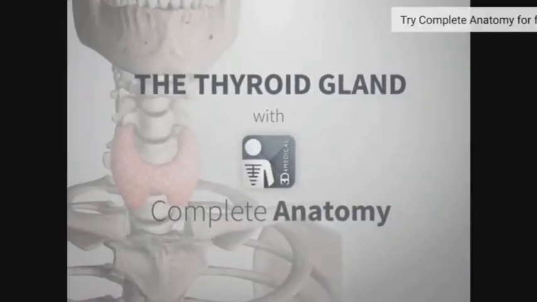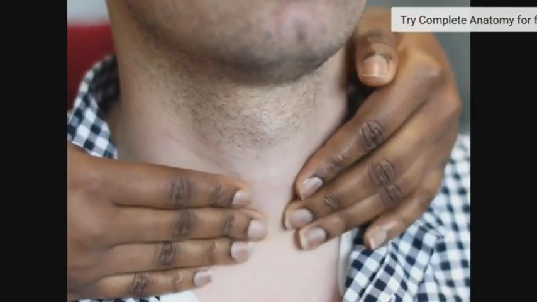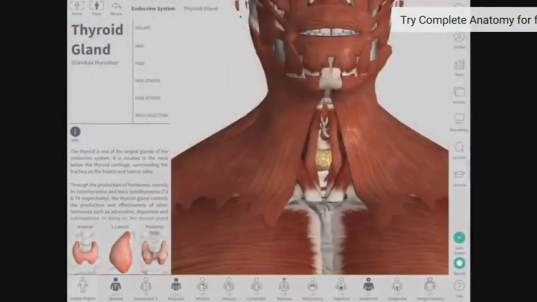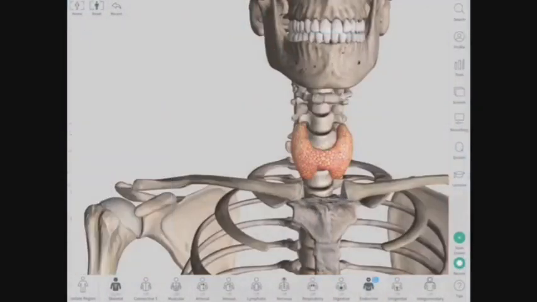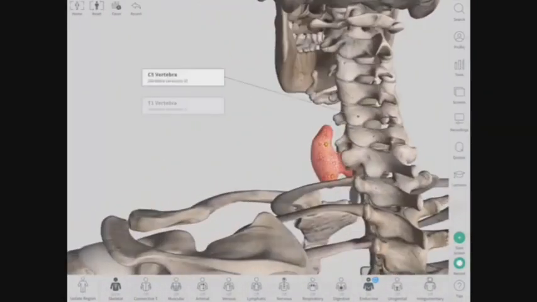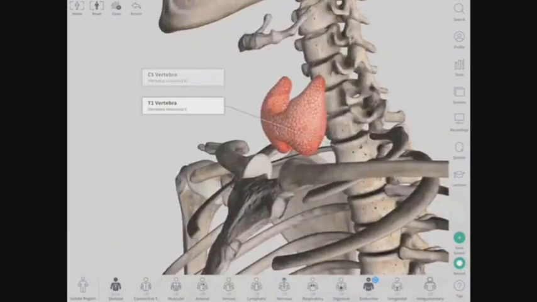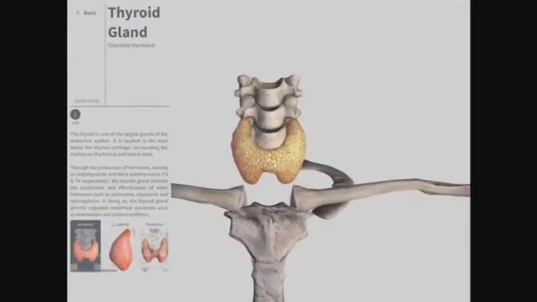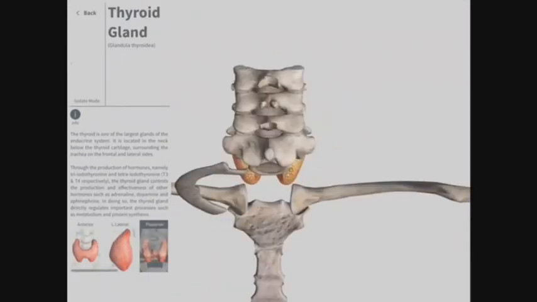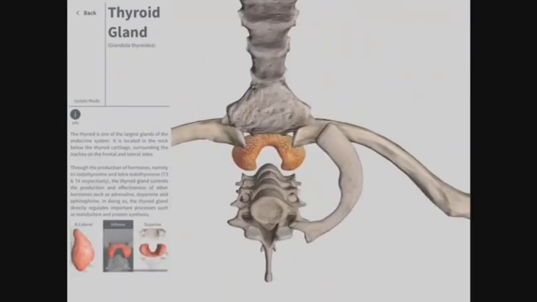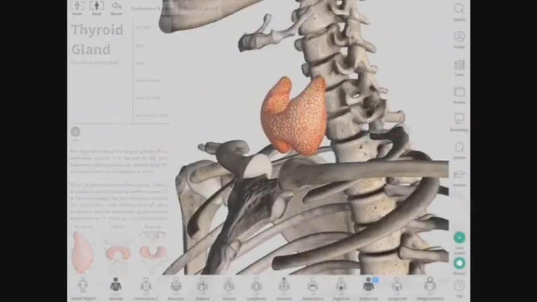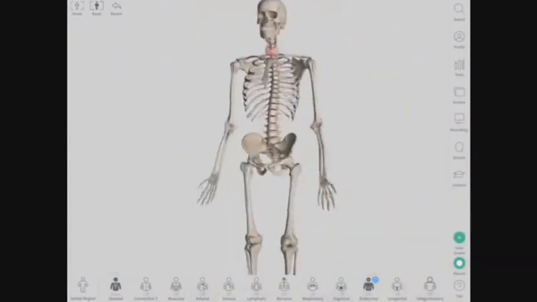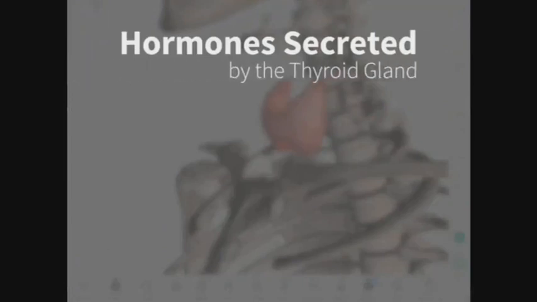Yes, you find the thyroid gland in the neck region of the body. So if you see the structure, students, that red colored structure you can see, it is a very small butterfly shaped gland in our body. The size is very small but it plays a very important role in our body. So this is the position of the thyroid.